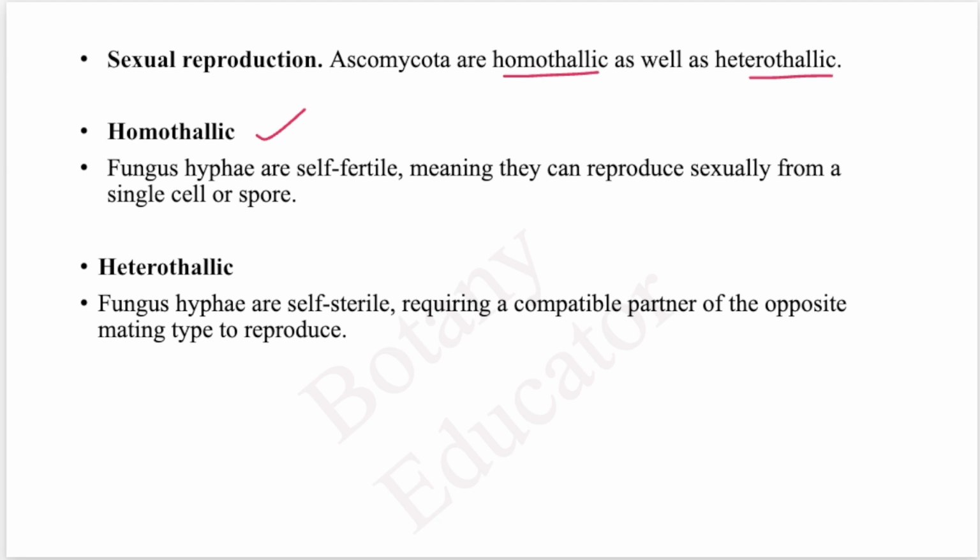So the opposite mating types, the plus strain and minus strain, are needed for fertilization in the higher members. So homothallic and heterothallic members are both found.